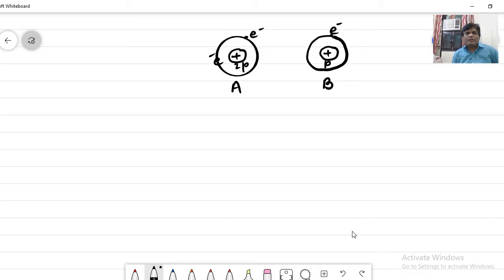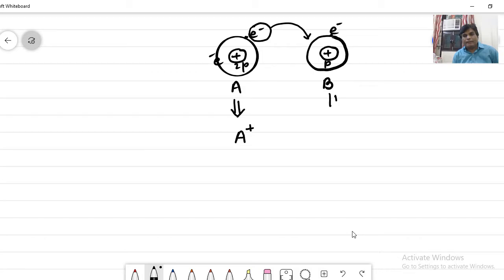Suppose by any method we are able to transfer this electron from atom A to atom B. Then what happens? Atom A has a deficiency of an electron, so it will have only 1 electron but 2 protons, hence it has 1 protonic charge in excess, or we can say that it has become positively charged.